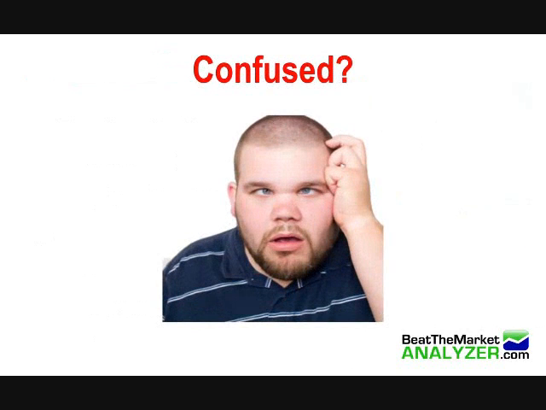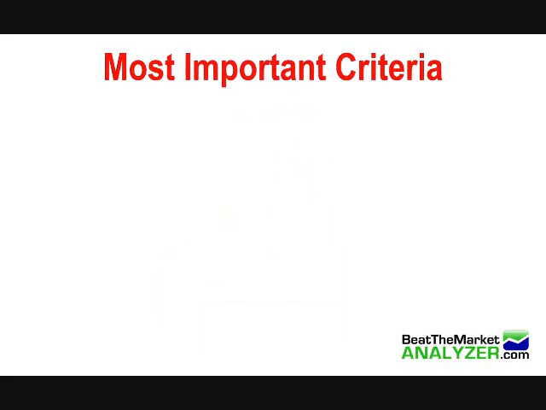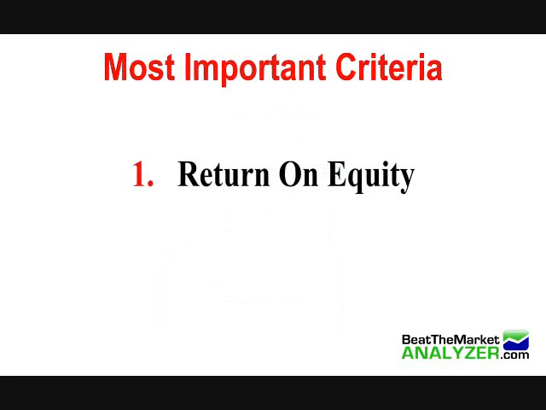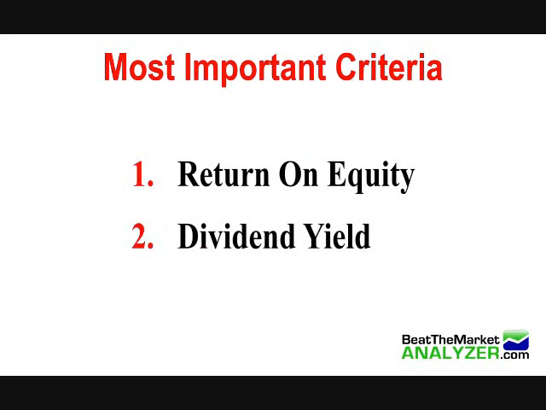Now, if you're confused by these terms, don't worry, it's understandable. Even experienced stock investors get confused because there's a lot of data out there, and sometimes too much data, people get overwhelmed. The good news is that you don't need all of this data, and there's a few essential criterion that we're going to focus on, so you don't have to worry about the rest, which will sidetrack and confuse you. So most importantly, we want to look at return on equity, which is ROE, and also dividends yield.